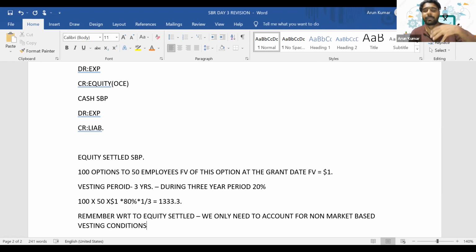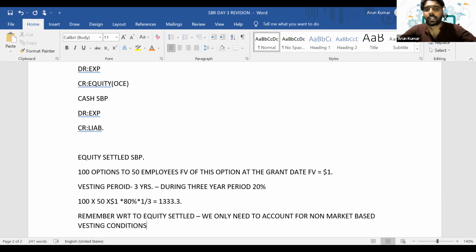So we consider the percentage of employees leaving the company because that's not specific to the market. In the same way, let's say they have given certain profit targets, that if you meet this much profit, then this many options will be provided.